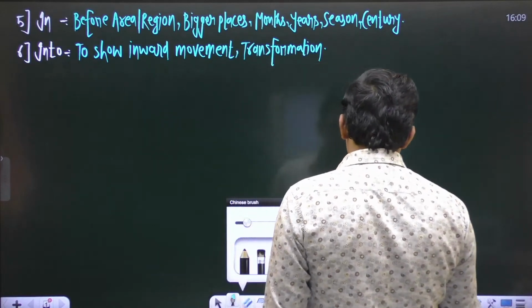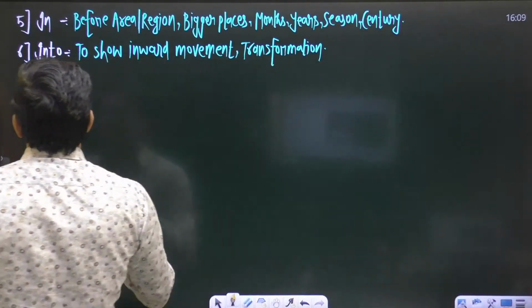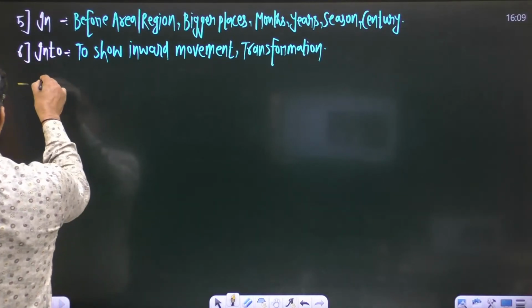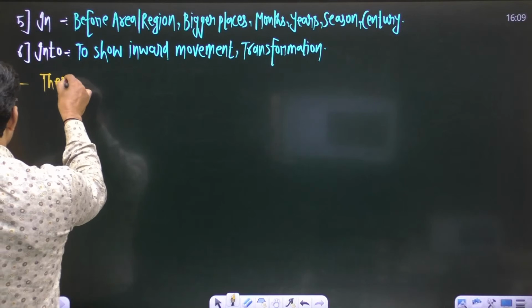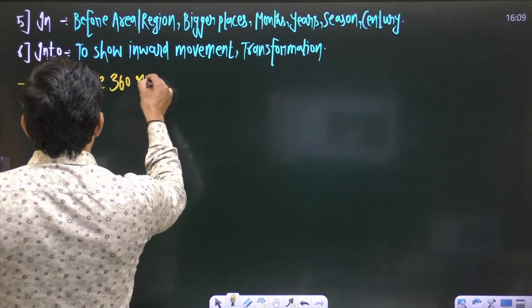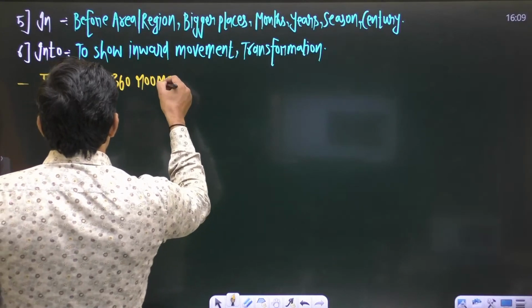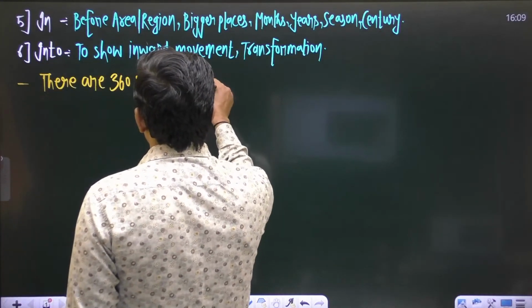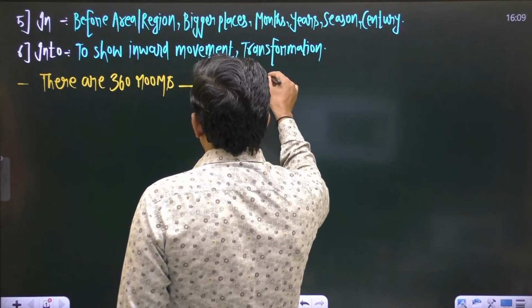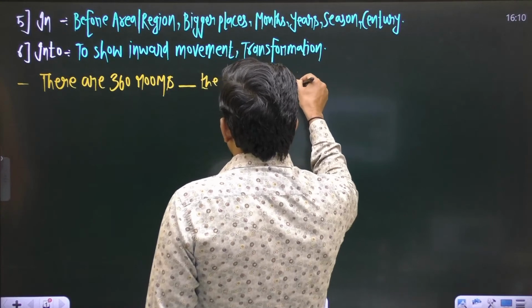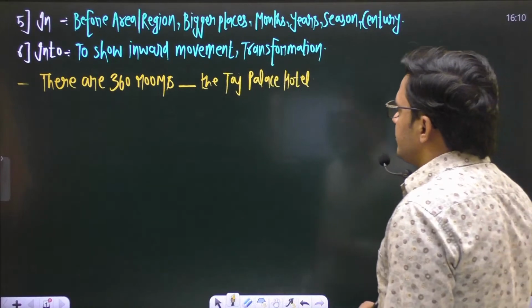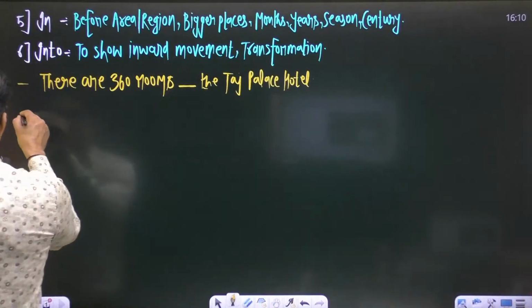So let us take some examples. There are 360 rooms blank the Taj Palace Hotel.